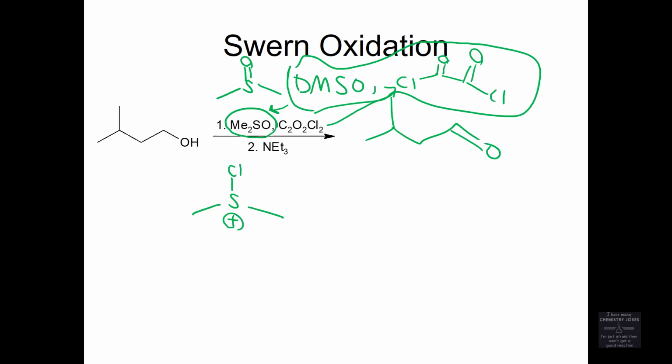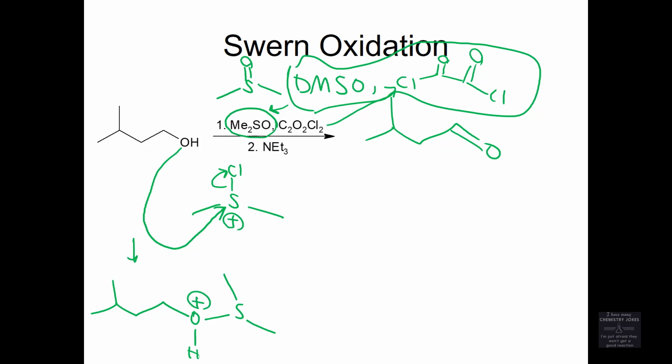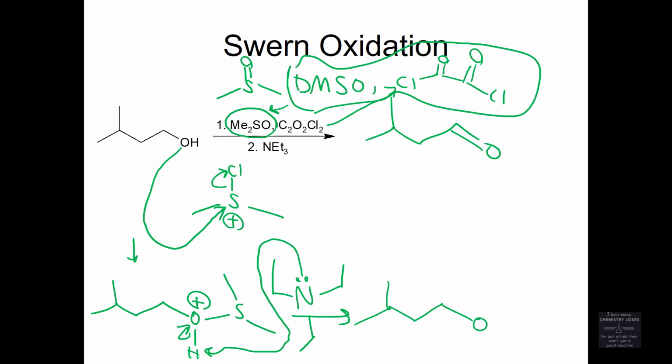The way the Swern oxidation works is you attack the sulfur that's positive. Simultaneously, the chloride gets bumped out. That's like an SN2 on my sulfur. We're going to say sulfur is good at doing SN2, but it's also good at being SN2'd upon. So we attack the sulfur, kick out the chloride. There you go. Et3N, that's triethylamine. Try it, you might like it. Triethylamine deprotonates, cleans up my O with a plus, and I've got this.